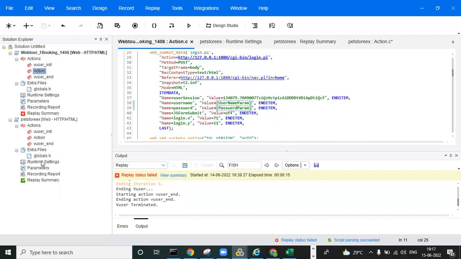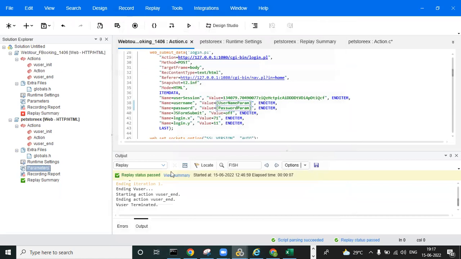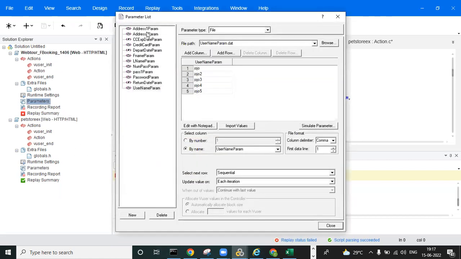So in parameter types, you can go to the parameters. What are the parameters we have done? We are able to see the whole parameter list here. These are all the parameters we did, like username, password and so on. So these all will be types. What are the parameter types? File, date and time, and group name. These are the types of parameters.